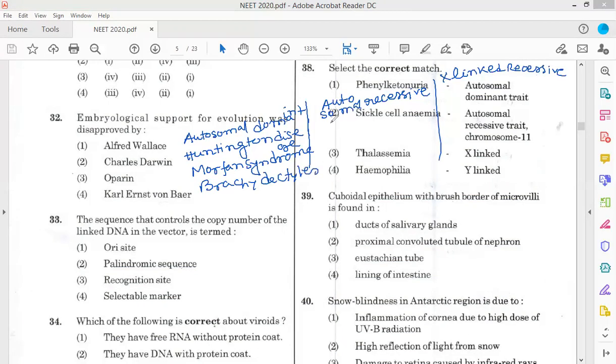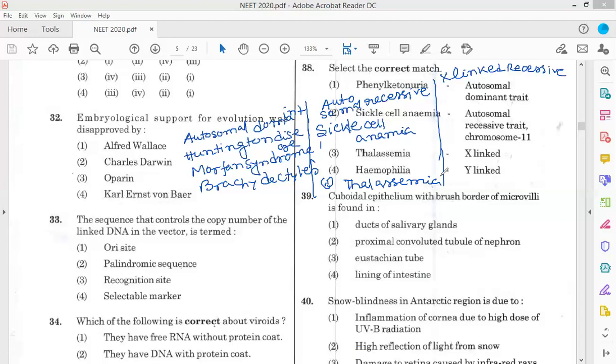Autosomal recessives are sickle cell anemia, thalassemia, cystic fibrosis, phenylketonuria, alkaptonuria, and lysosomal storage disease.